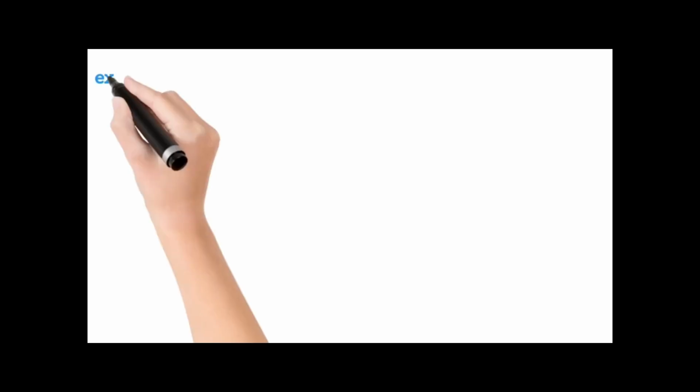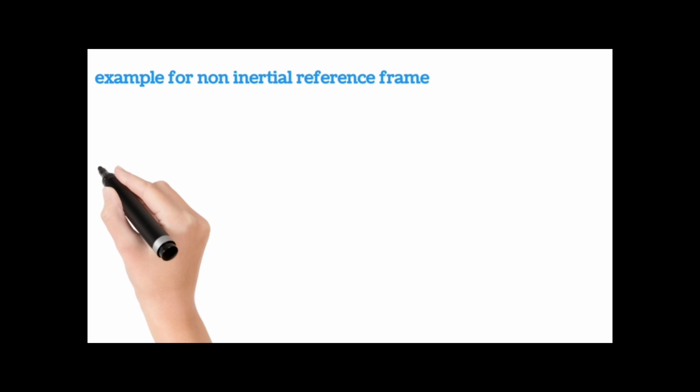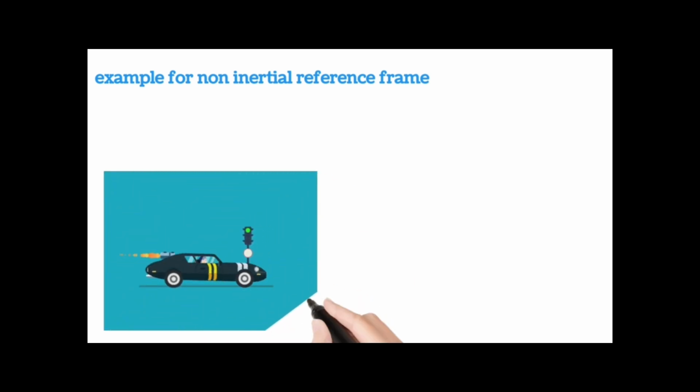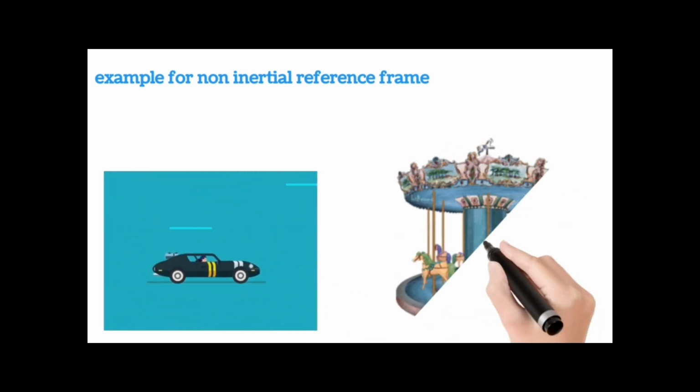We have understood the inertial reference frame. Now we have to talk about the non-inertial reference frame. Non-inertial reference frames are frames that accelerate and rotate and are affected by different external forces. It is different from an inertial reference frame because a non-inertial reference frame does not obey Newton's first law. Examples of non-inertial reference frames are an accelerating vehicle and a rotating carousel.